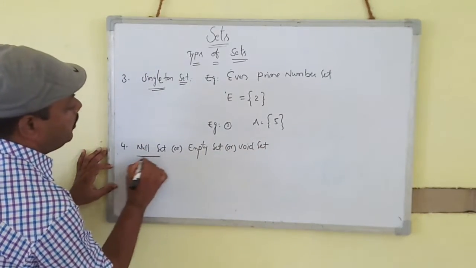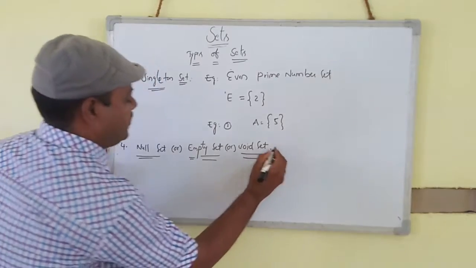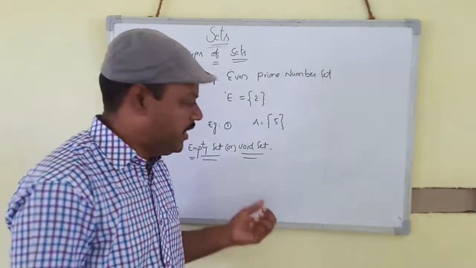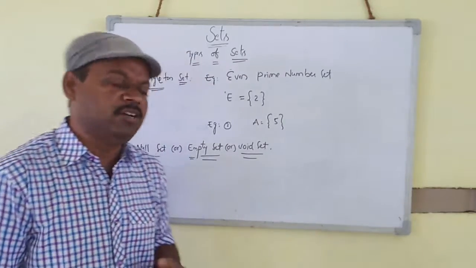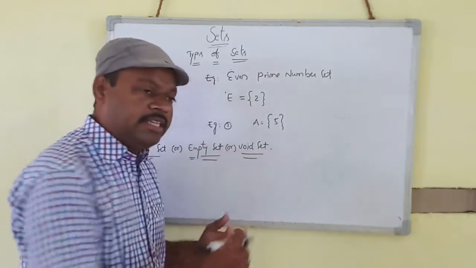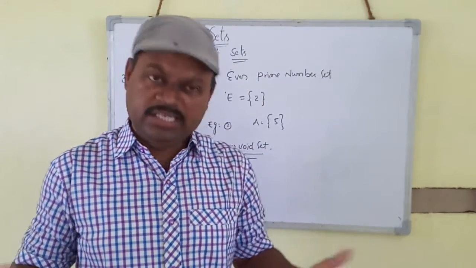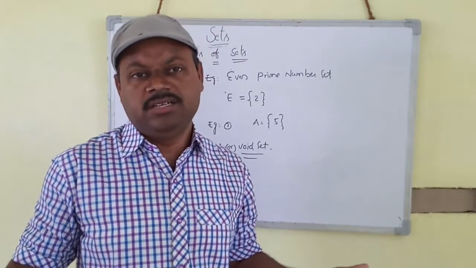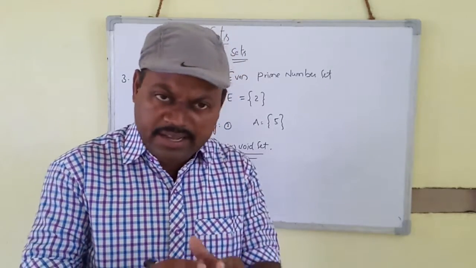Void set. Null set or empty set or void set. Okay, so what is the null set? Very important. A set containing no elements, or a set having no elements, that is called the empty set.